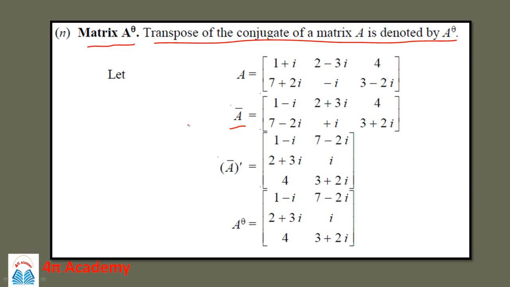So first we can find the conjugate of that matrix, and then you have to take the transpose of that conjugate matrix. So for the transpose of that conjugate matrix, you have to replace these rows by columns or columns by rows. So this is a 2 by 3 matrix. If you replace the rows by columns, then it will be 1 minus i, then 7 minus 2i, and this will be 2 plus 3i, 4.